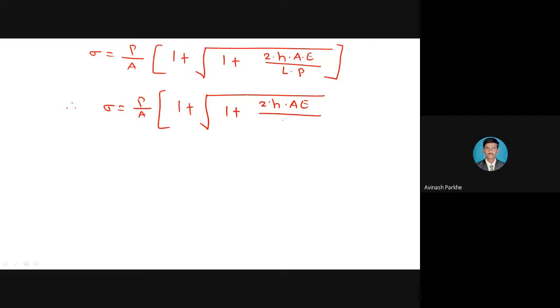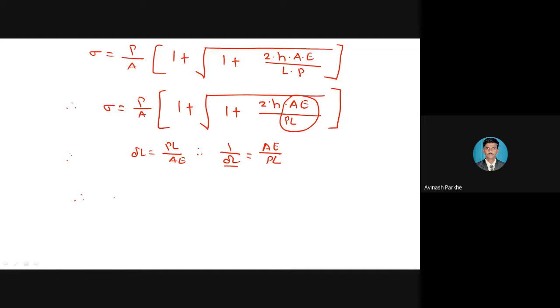Instead of writing LP, I will write down PL. We know that delta L is equal to PL upon AE. Therefore 1 upon delta L is equal to AE upon PL. If I write the same equation in the form of 1 upon delta L, that AE will go to the numerator and this PL will come to the denominator, and this AE into PL term is present in the above equation.